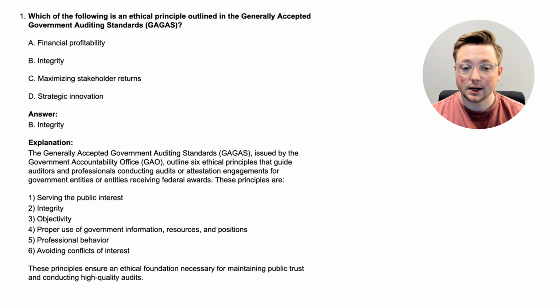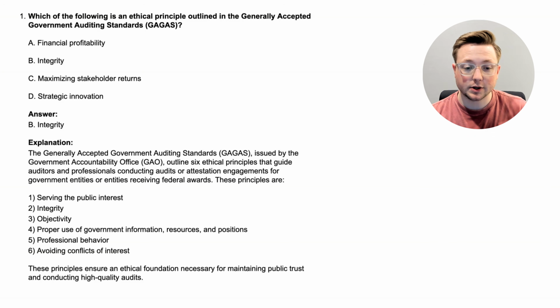The Generally Accepted Government Auditing Standards, or GAGAS, issued by the Government Accountability Office, which is the GAO, outlines 6 ethical principles that guide auditors and professionals conducting audits or attestation engagements for government entities or entities receiving federal awards. So basically, these are the rules for people who are auditing government agencies and things like that. These principles are, and by the way, this is not a specific order. You don't have to have it in this order. This is just the order I have it in.